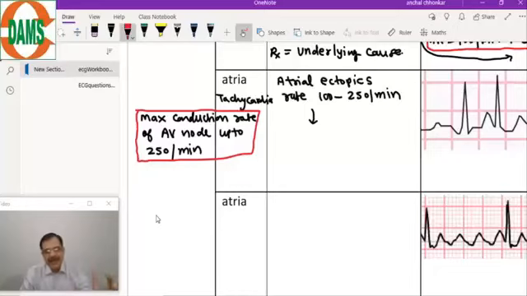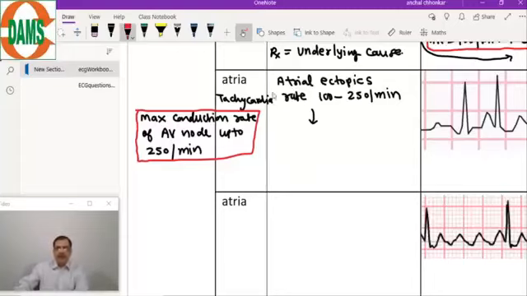Beyond that, the AV node can't conduct, because the AV node is the slowest conducting tissue in the body. So it conducts up to a rate of 250. Therefore, you can very well see tachycardia is up to 250.